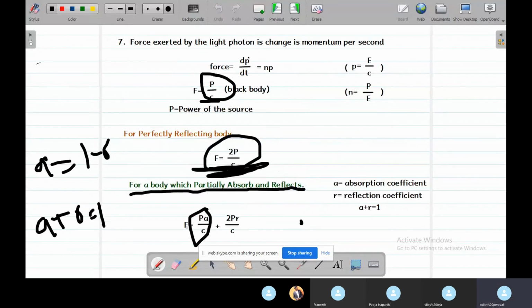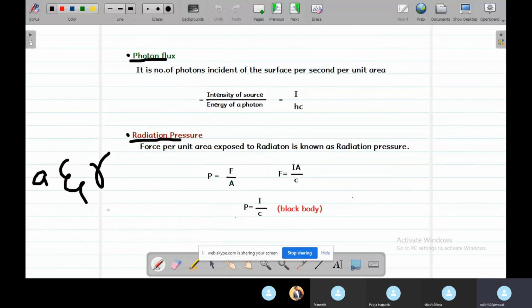We know that the force on a partially absorbing and reflecting body is the power of the source times the absorption coefficient by c plus 2PR by c. So the force exerted is equal to P by c into (1 plus R).